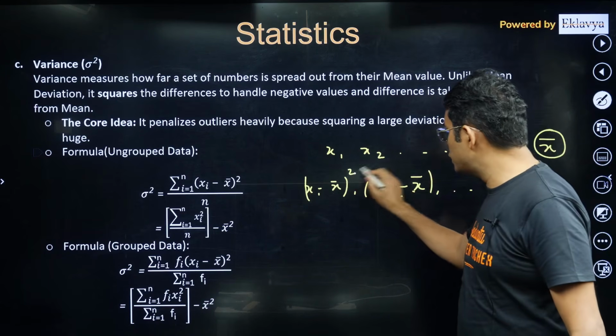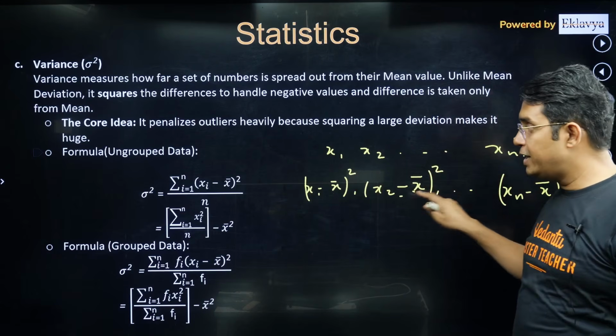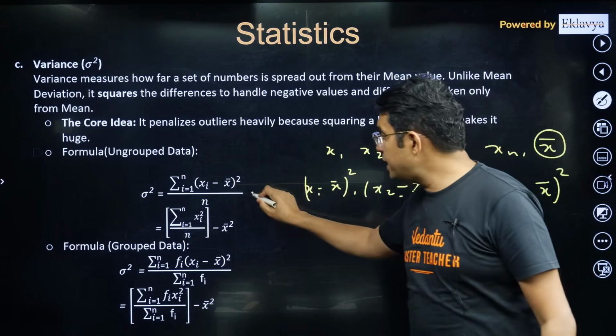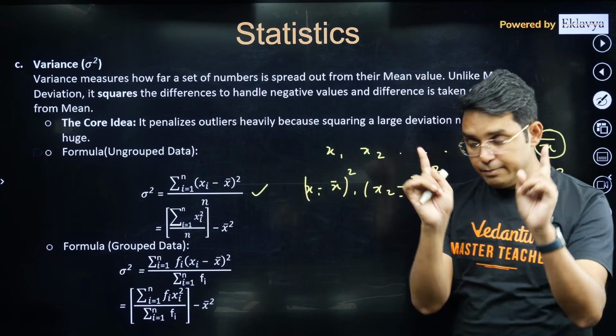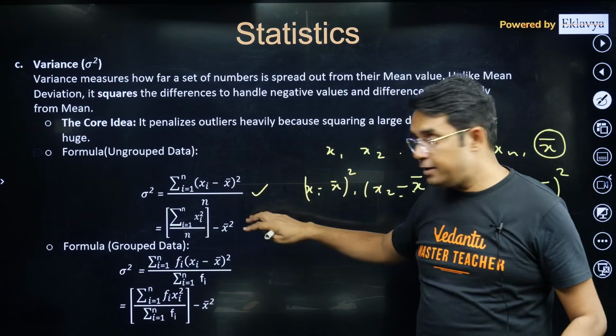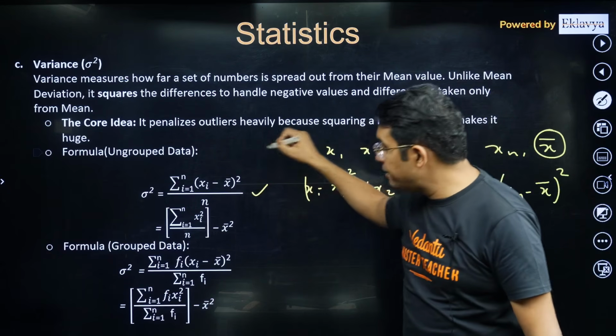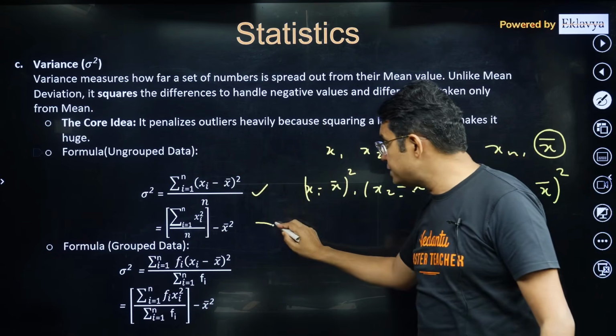Here we will be putting a square. So if you put a square on all of them and you take their average, you get variance, which we denote by sigma square, not sigma, sigma square. If you simplify it, summation of xi minus x bar whole square, and then whole divided by n, it comes out to be like this.